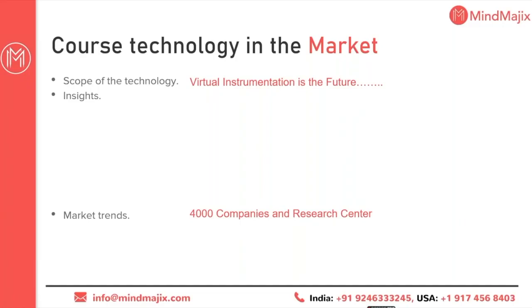LabVIEW is being used everywhere. LabVIEW is very good for engineers, scientists, and researchers. At this time, more than 4,000 companies across the world, and in India nearly 1,400 companies, are working on LabVIEW, like John Deere, Tata, HCL, Delhi Metro, ISRO, DRDO. Every big and small research center is now focusing on and updating themselves towards LabVIEW. So this is our complete concept of where we can use LabVIEW and how we can use it.